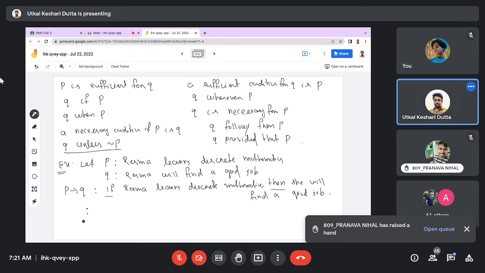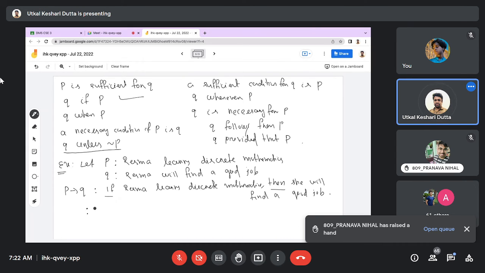Just tell me. You can simply use Q if P. Q if P means Reshma will find a good job if she learns discrete mathematics. You can also write Q whenever P: Reshma will find a good job whenever she learns discrete mathematics.